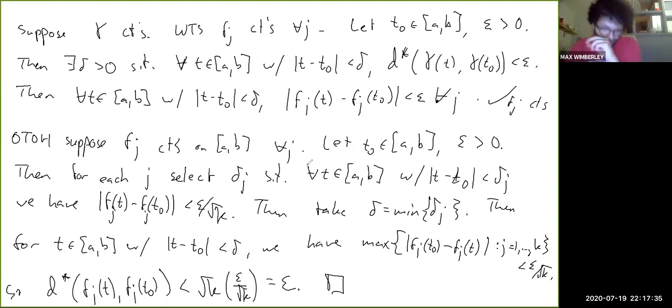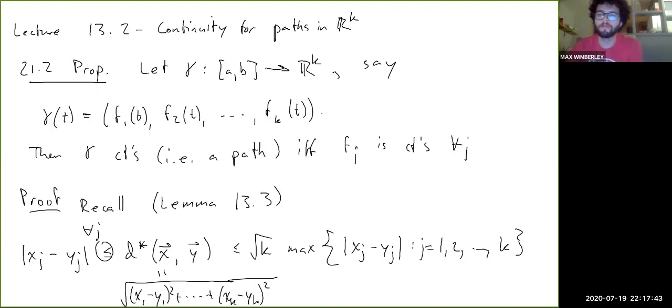Then we could just adapt Lemma 13.3 directly to the proof of this fact. But then, of course, we would still be left with the task of eventually showing that the sequential definition of continuity for metric spaces is equivalent to the epsilon delta definition.